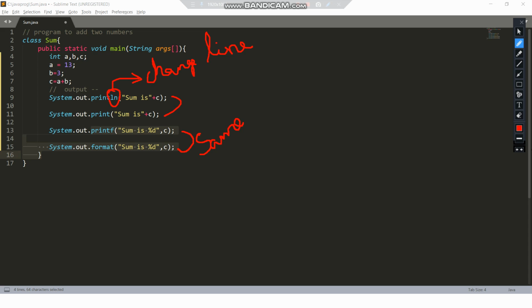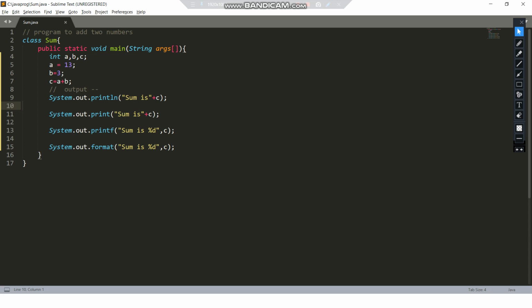Now we'll move further to the running of this program. Before that I'll erase all these things. You can also see here that this is a dot sign, meaning your program is not saved. When I hit Ctrl plus S over here, you can see the dot sign was removed, meaning my program is saved. Once our program is saved, we will run it.